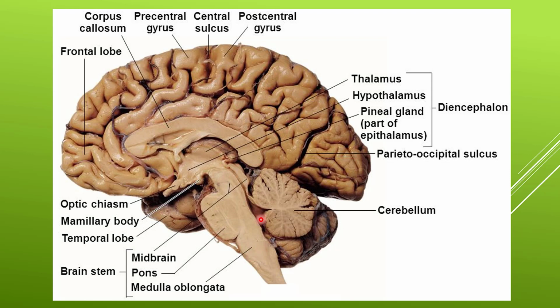This is the fourth ventricle, which separates the cerebellum from the brainstem. These are the lateral ventricles. Each hemisphere has a lateral ventricle, which is filled with cerebrospinal fluid.